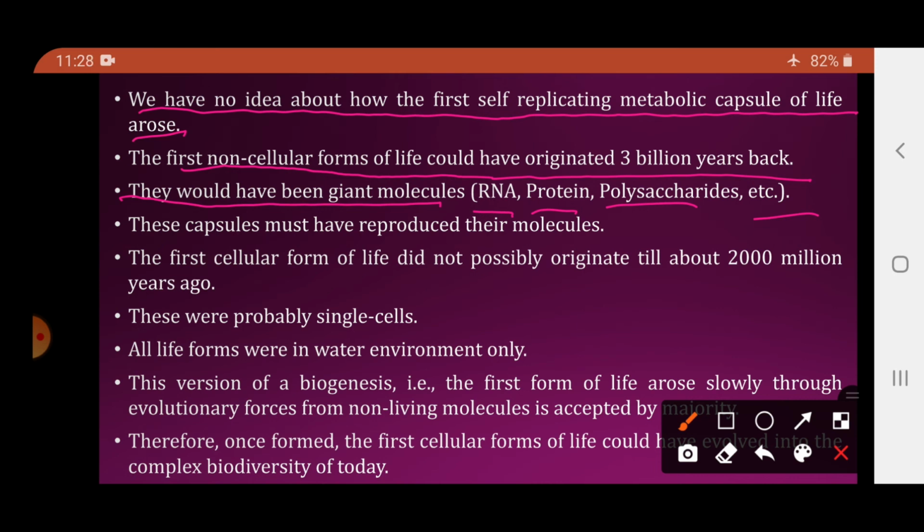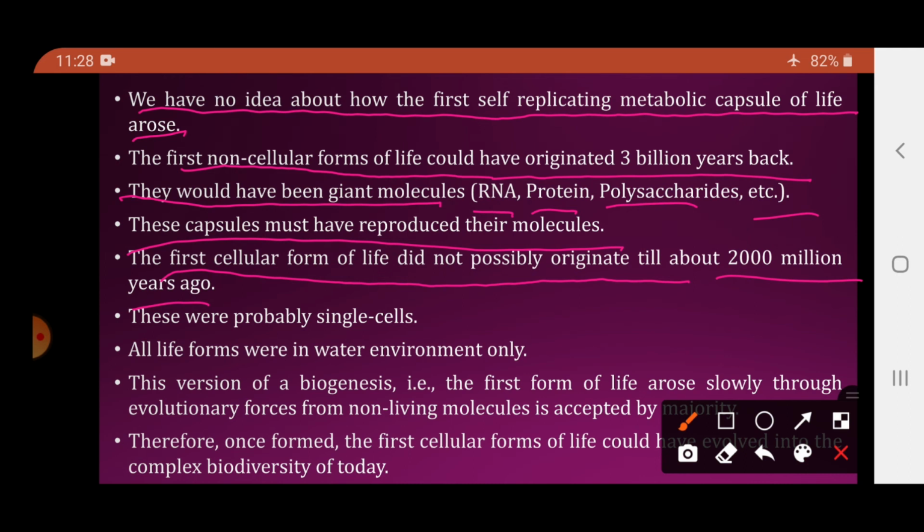ओके साथ में फैट भी बना. सो ये फैट मटेरियल ने क्या किया? ये लिपिड ने क्या किया? ये जो मिक्सचर था आरएनए, प्रोटीन्स, पॉलीसेकेराइड्स, दूसरे फैट्स, उसको एक लेयर से कवर कर दिया. राइट. So these capsules must have reproduced their molecules. The first cellular form of life did not possibly originate till about 2000 million years ago. पहली जो लाइफ थी it was a non-cellular life and it originated 3 billion years ago.